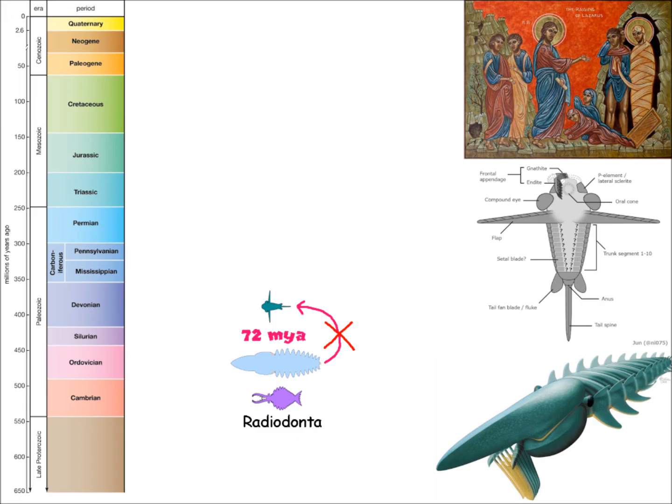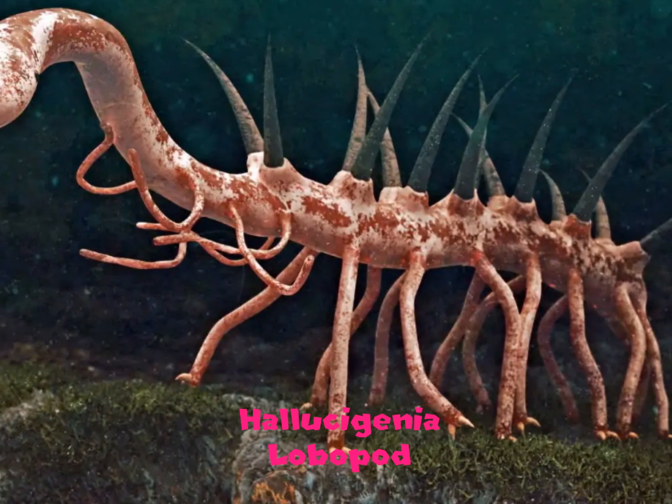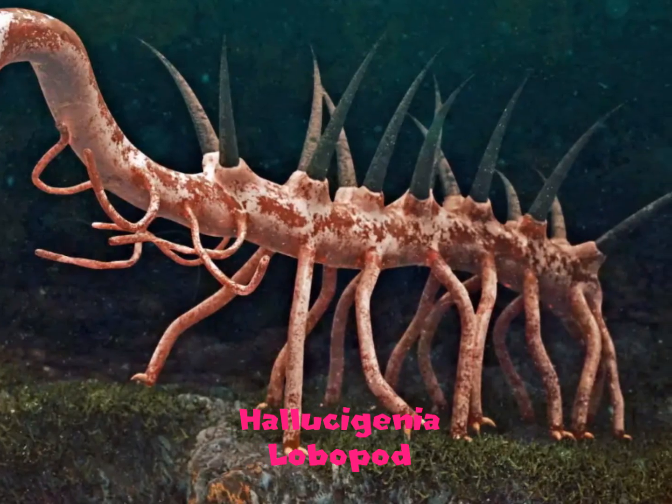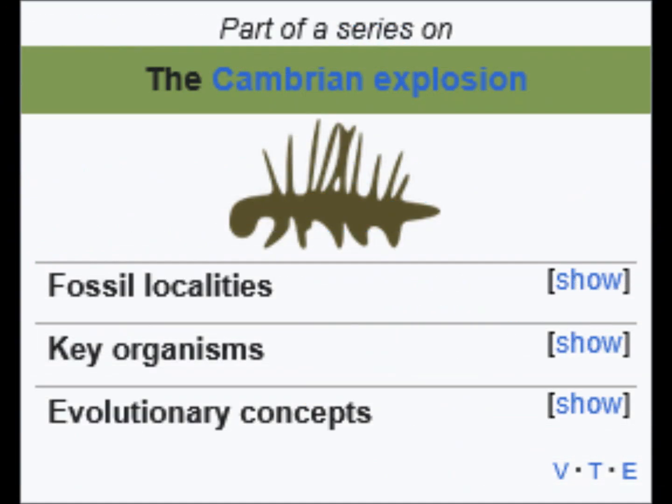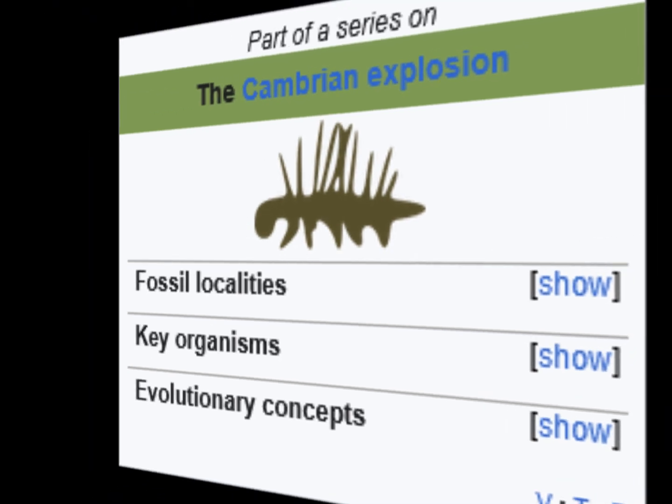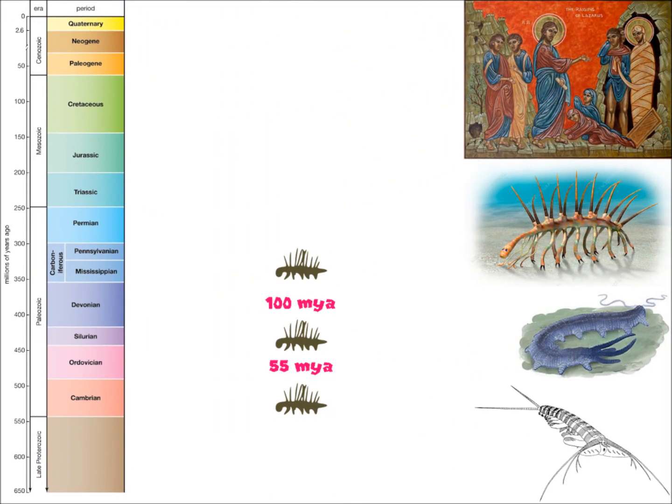Of course, there's also the flood that could explain how Schinderhannes bartelsi was able to get away for longer than the others, but that simply can't be true, can it? Hallucigenia, a lobopod, is well known for how scientists originally put it upside down and being the logo for the Cambrian explosion on Wikipedia for whatever reason. It and its lobopod cousins should also be known for how they completely skipped the Ordovician and Devonian rock layers, with 55 and 100 million year gaps in their ancestry.